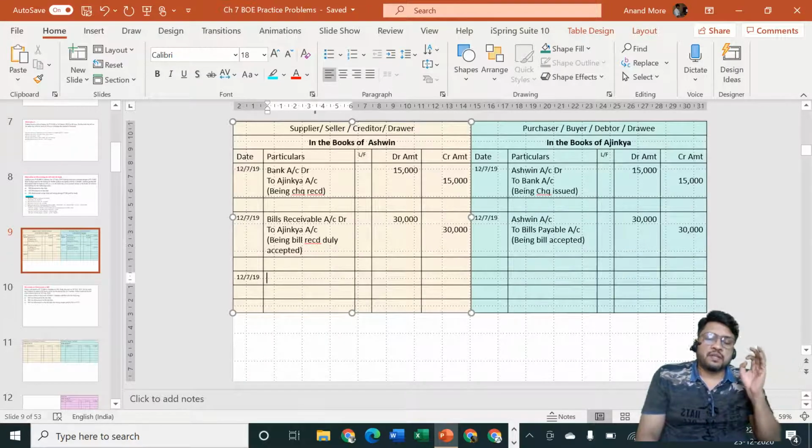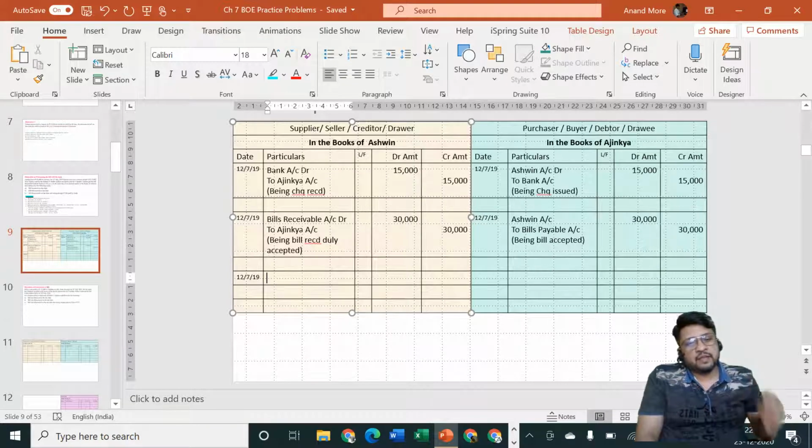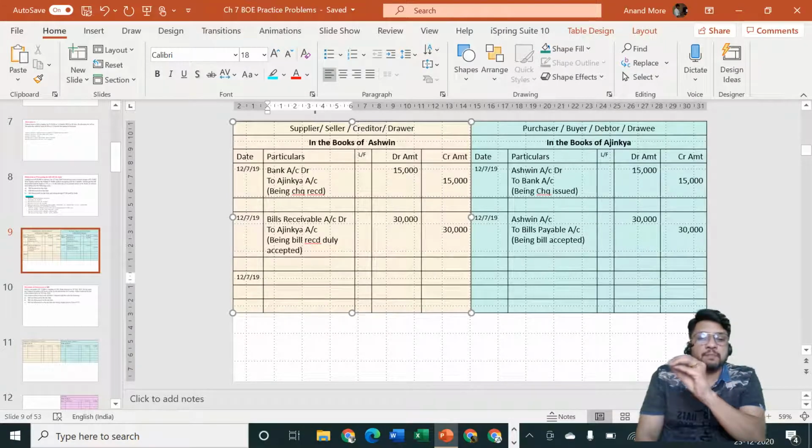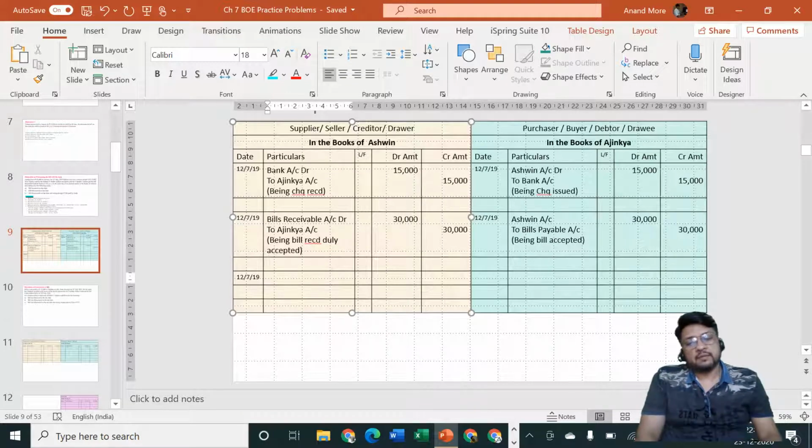That means discounting can be done only by the drawer, that means Mr. Ashwin. So Ashwin is saying I am discounting the bill. He is discounting the bill, that means the bill will not remain in his cash box; the bill will have to be given to the banker. Yes, it will have to be given to the banker. The bill is given to the banker, and it is not just given for safekeeping. It is sold to the banker. So the bank is the receiver. And the bank is immediately going to give you cash today itself.